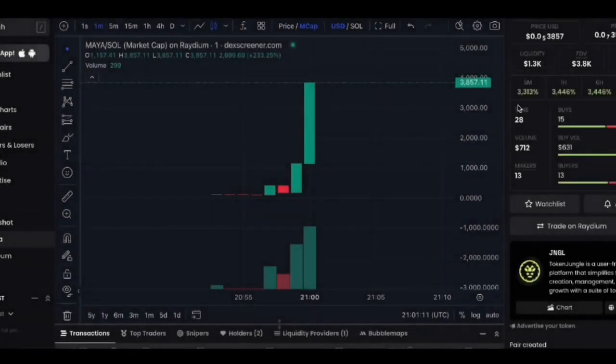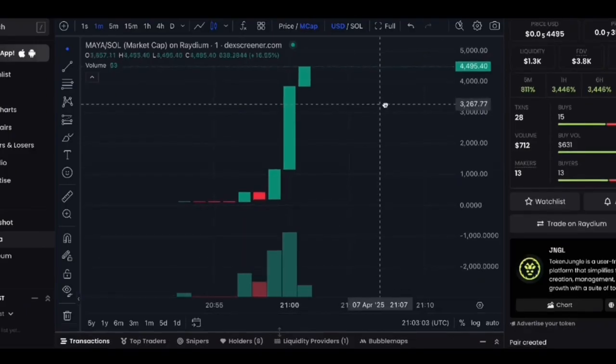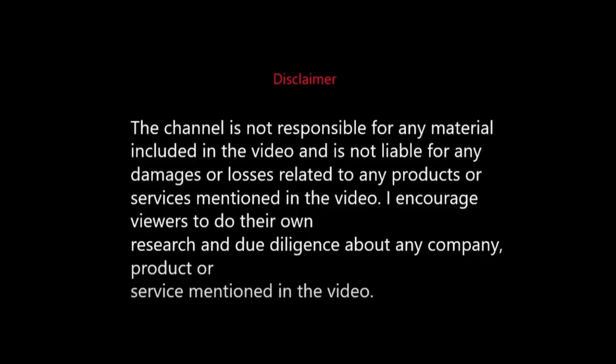Where is the end? Here, 3857. The year 1857. Dollars. This is exactly the market capitalization value of our coin. 4,500. Damn, this is of course tough.